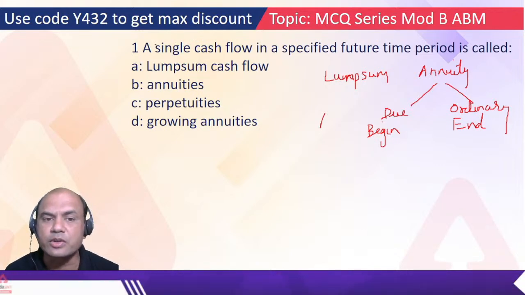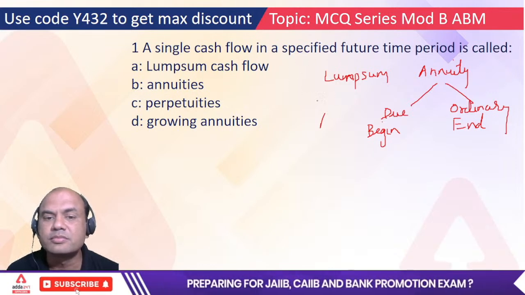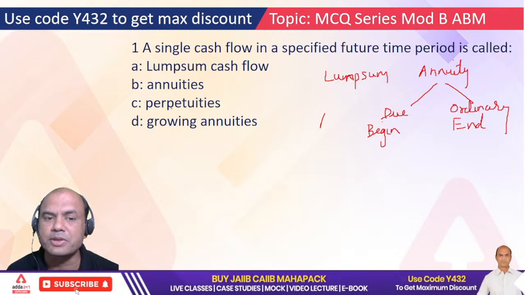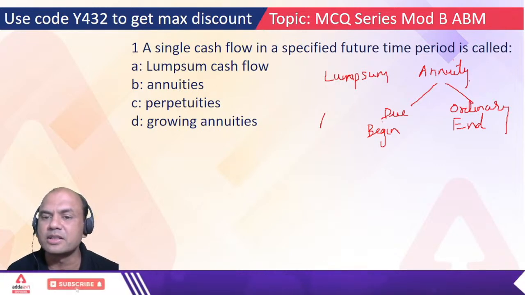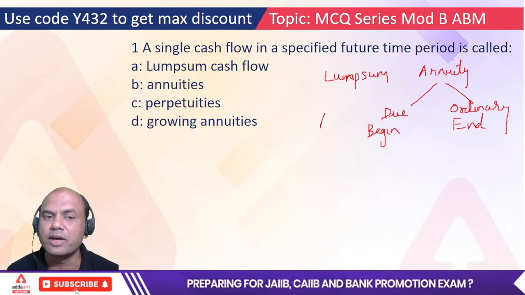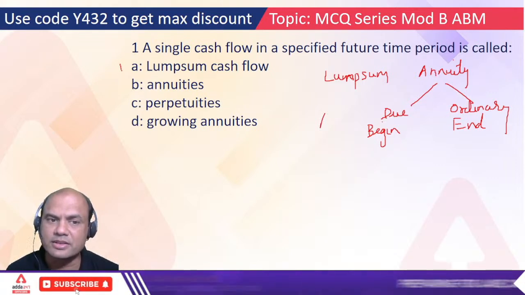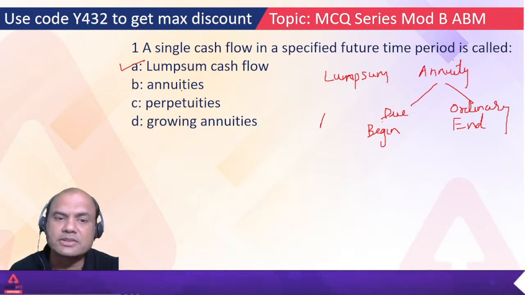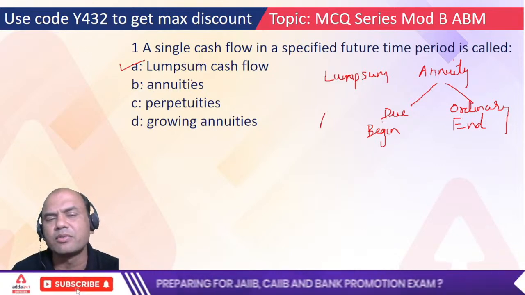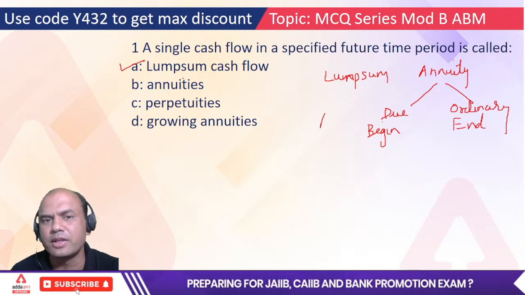A single cash flow. Single means what? That is a question to you. Lump sum, annuities, perpetuities and growing annuities. Which one? What do you think? Just now I have answered this. A, B, C or D. Click fast. Yes, it is A, right? Lump sum. Because annuity means this. What is the definition of annuity basically?